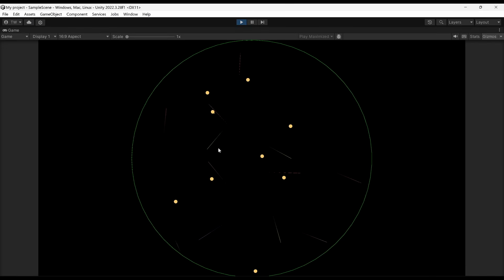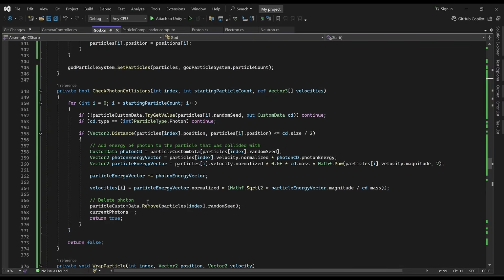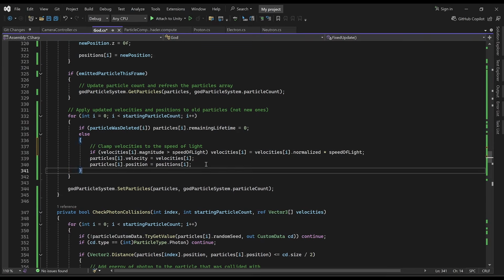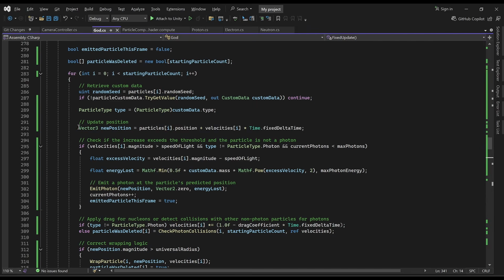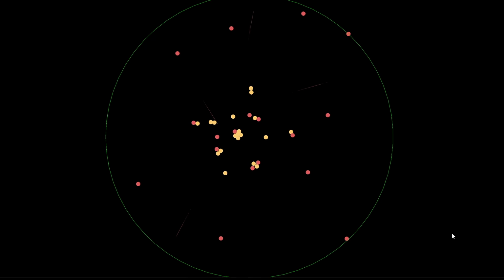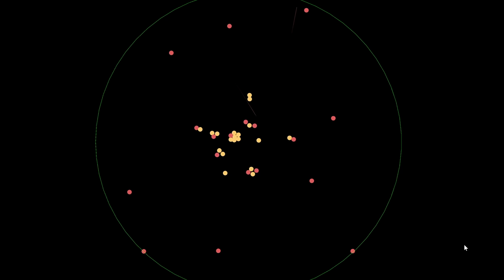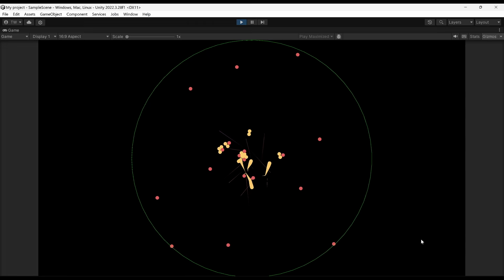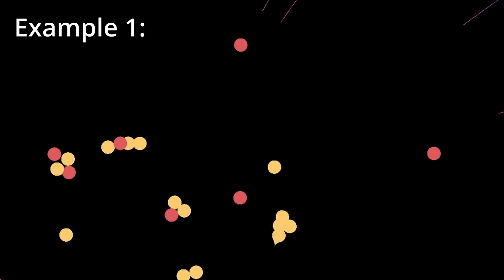Sometimes it also seems like the particles are allowed to travel faster than the speed of light when they're hit by one of these photons, so I wonder if that's another bug. Oh, you know what? I know why that is. We need to clamp the velocity change here to the speed of light instead of just here, so that the velocities get clamped before they're assigned at the very end. Actually, no, we can't, because our position variable is being changed before the velocity is actually clamped. That's also why it's going super fast. Something interesting that does happen sometimes is when a high energy photon hits a particle, that particle speeds up past the speed of light again, and then emits another lower energy photon, which may or may not be something that happens in real life. I think it might, maybe not, but I just thought it was interesting.